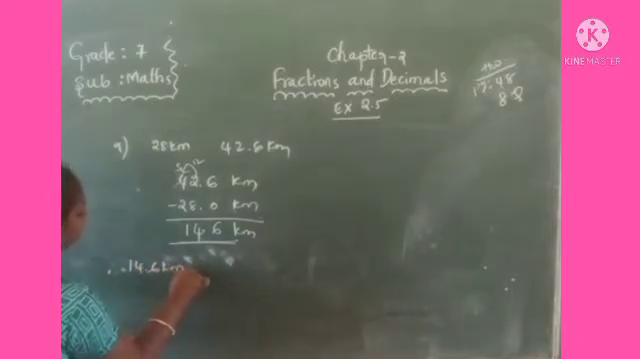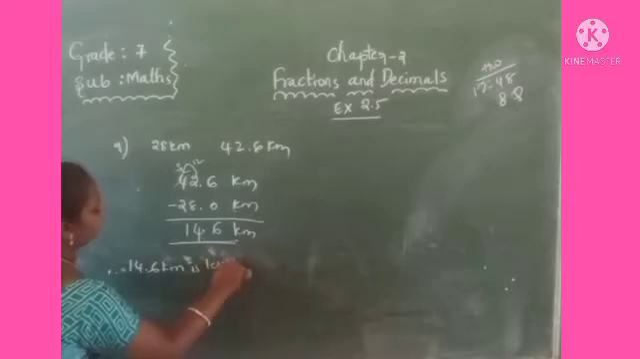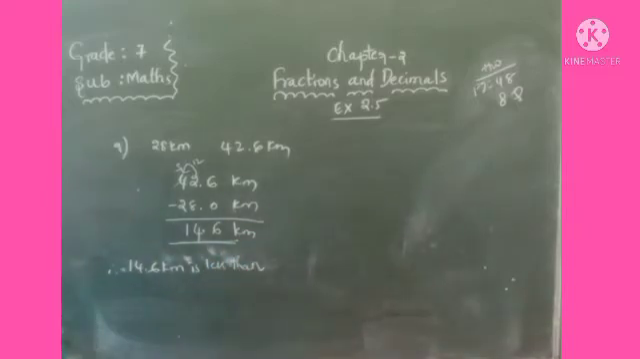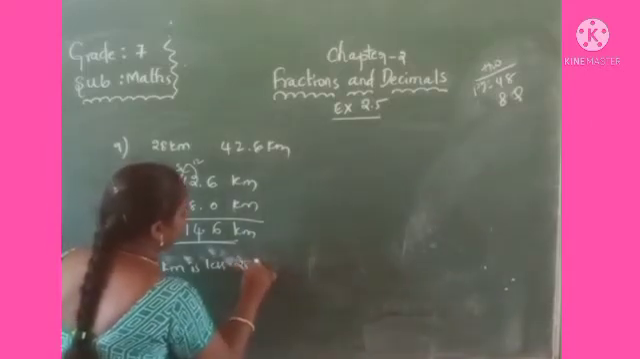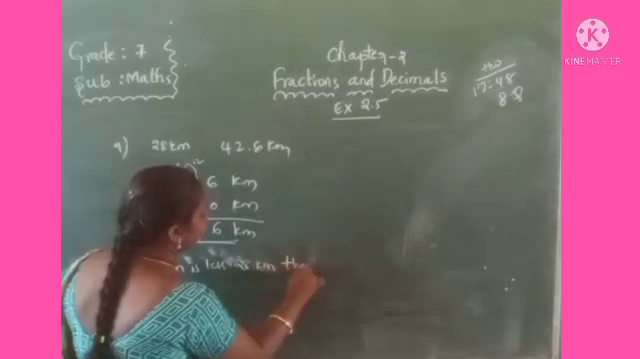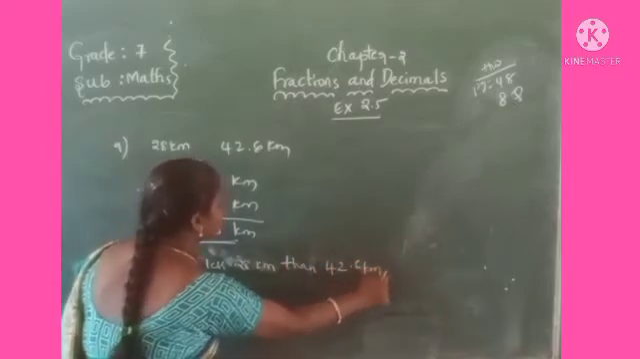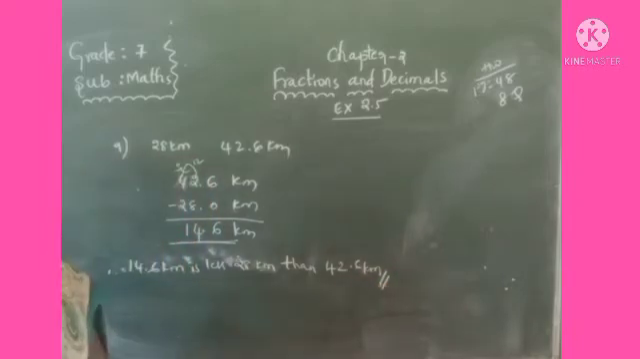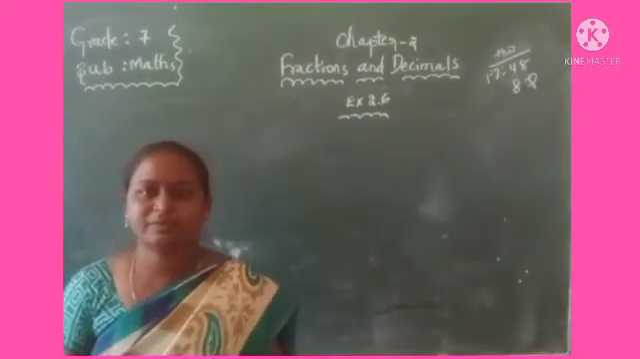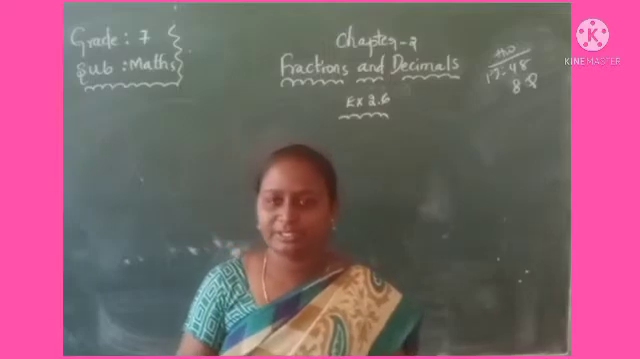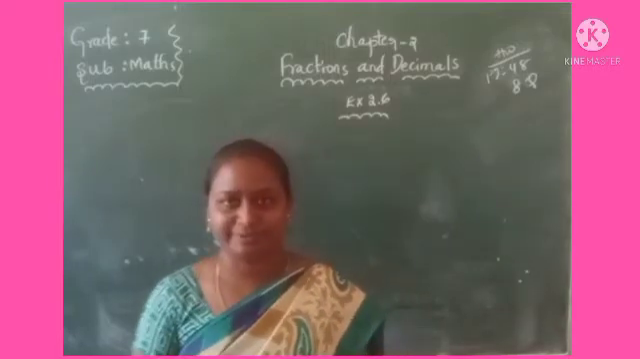Therefore, 14.6 kilometers is less. 28 kilometers is less than 42.6 kilometers. Okay? Okay, children. Now, the next topic is multiplication of decimal numbers.